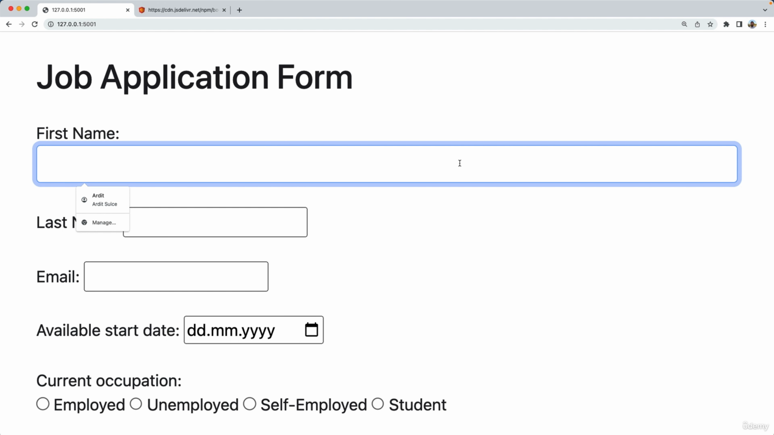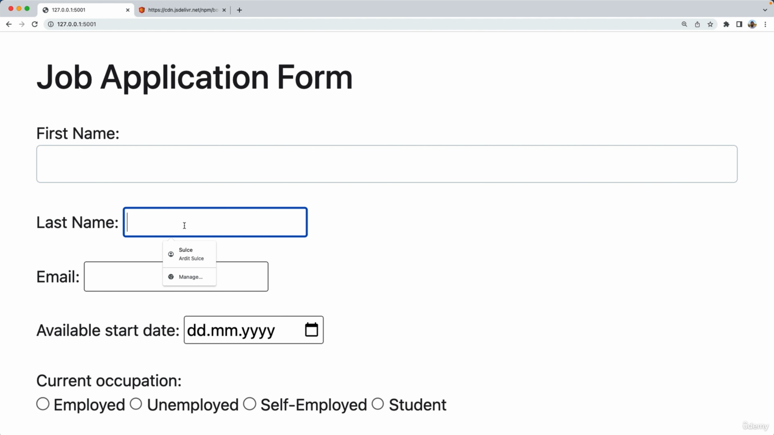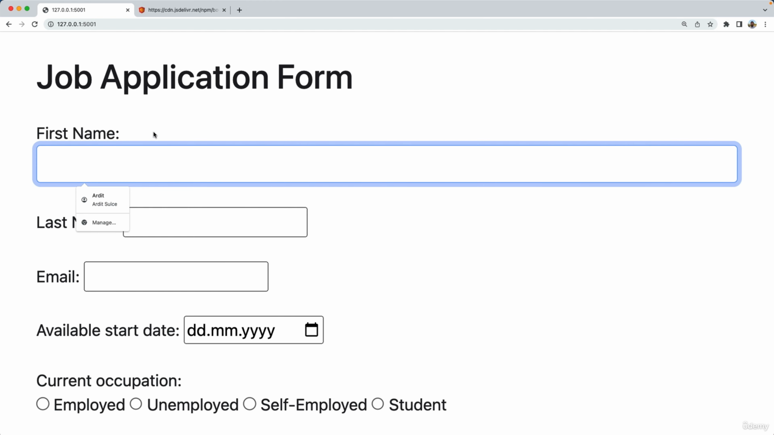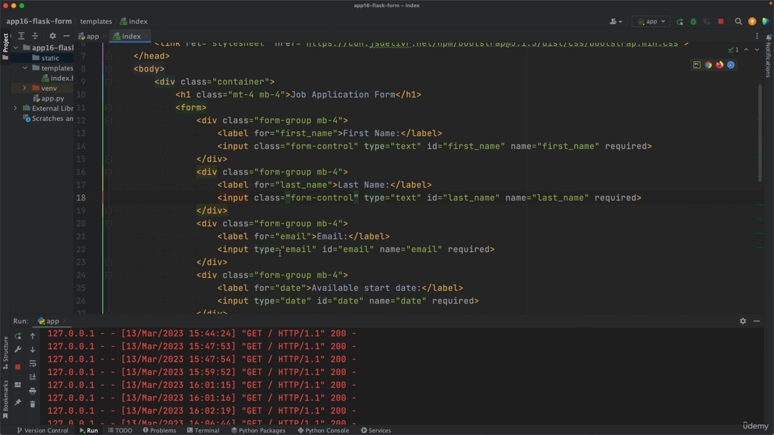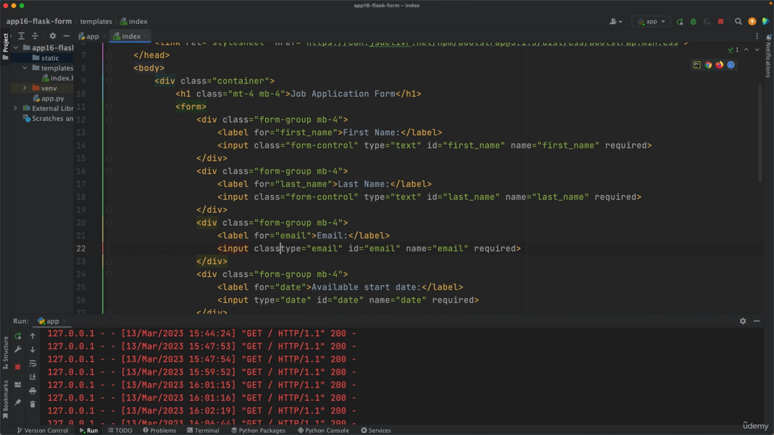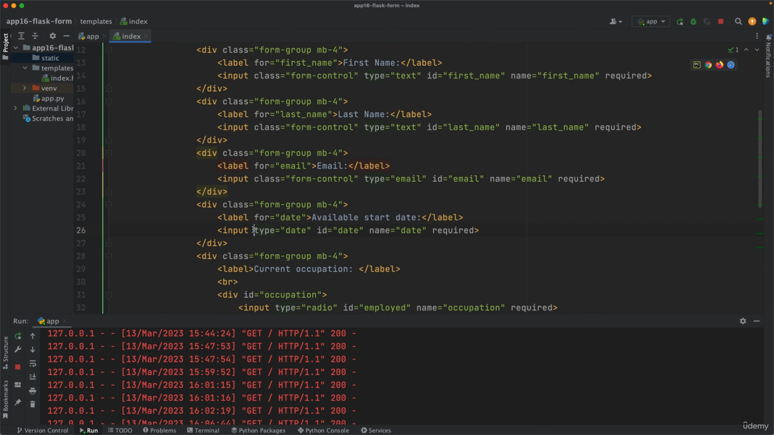So you see the highlighting when I put the cursor here, that's different from this one down here. So that's much better, more visually appealing, I would say. Let's do the same for the last name input element. Class is form control, right? The email as well, class is form control. So make sure you are putting the class inside the input element, not inside the label. Same for the date, class is form control.